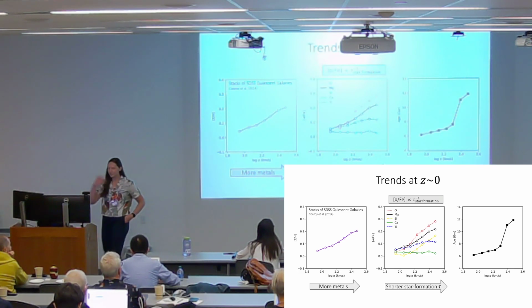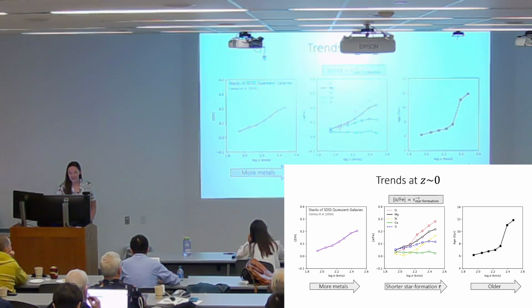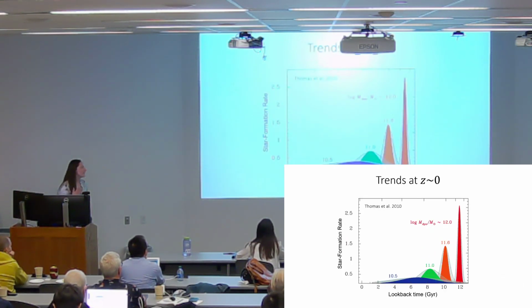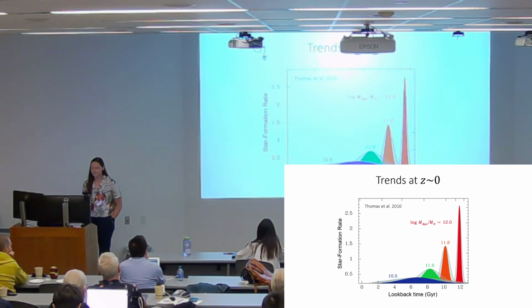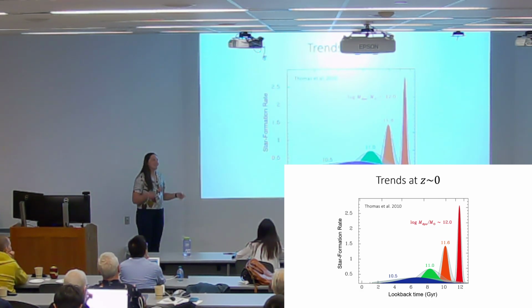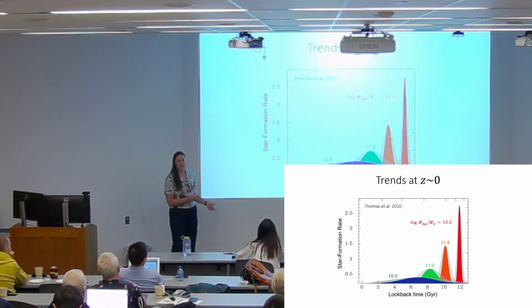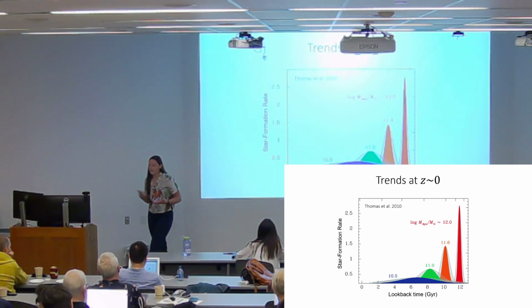And when we combine this result with the final panel, that these galaxies are also older, we can put together a picture of galaxy formation in which galaxies with larger stellar masses form their stars earlier and over shorter timescales than lower mass galaxies. But this story is kind of incomplete because we're trying to understand galaxies that quenched like 10 billion years ago. And it's hard to imagine that their stellar populations haven't changed over cosmic time, like I said, through mergers or late-time star formation.